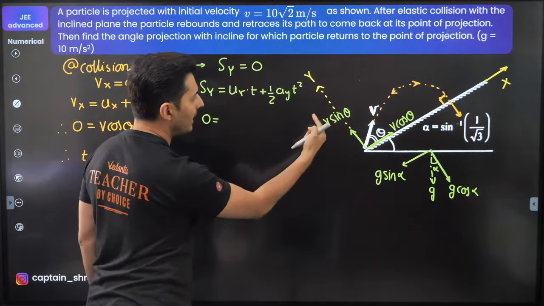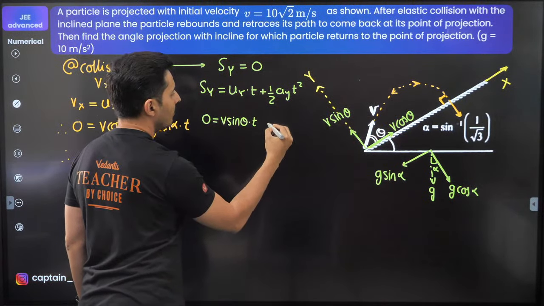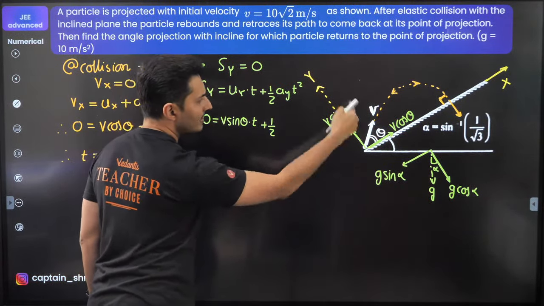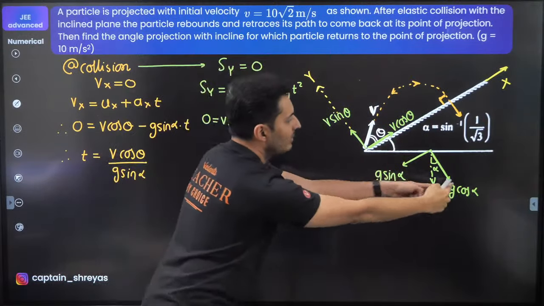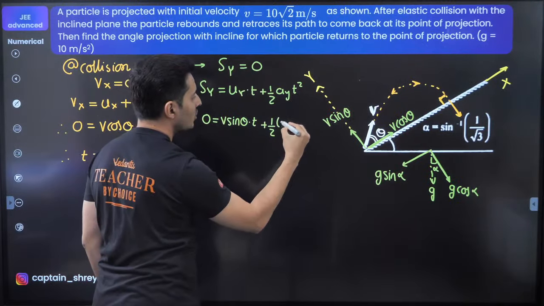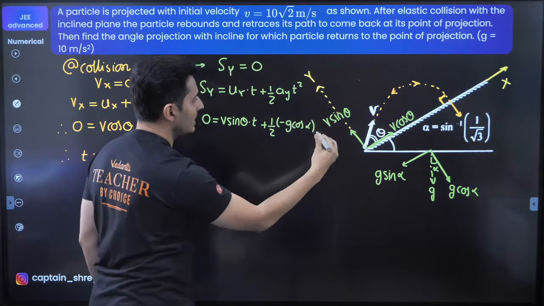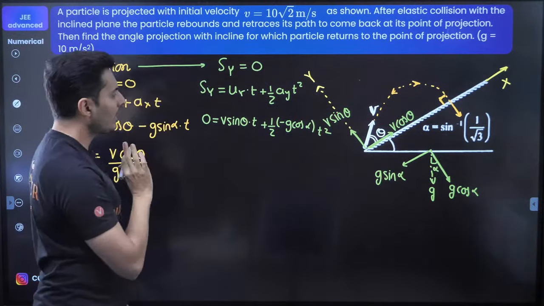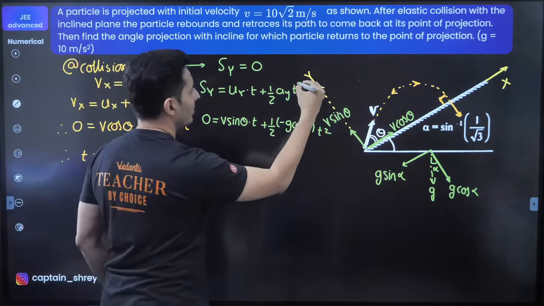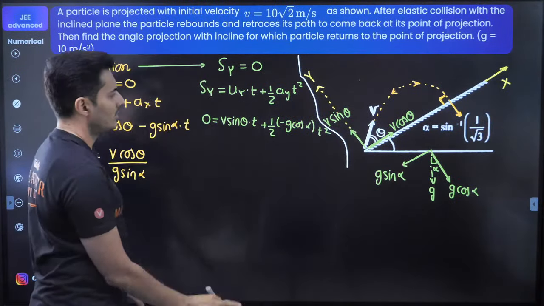Initial velocity in the y direction is v sine theta into t plus half into acceleration in the y direction, which will be g cos alpha's negative component because it's opposite to y. So minus g cos alpha into t square. Let me just put up a branch over here so that you don't get confused. This is separate.